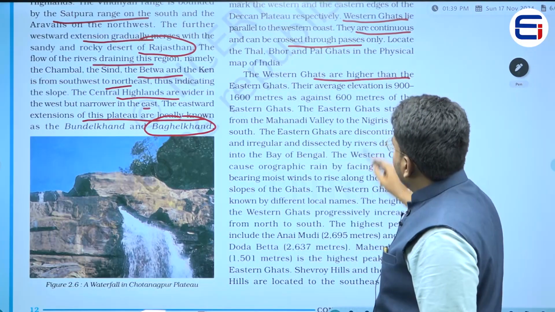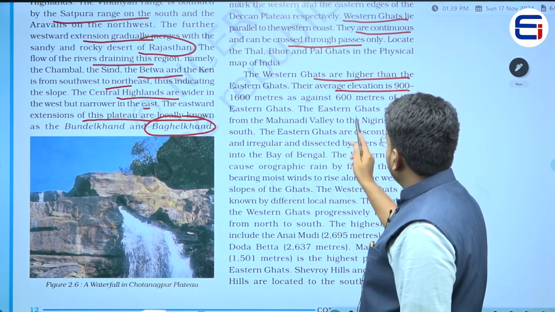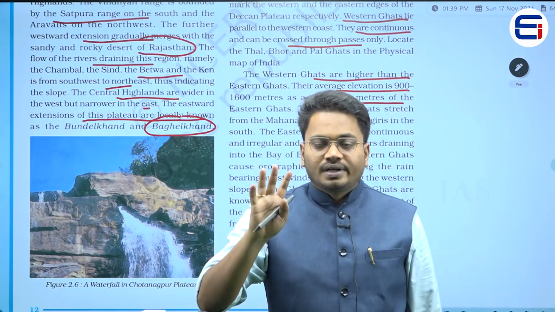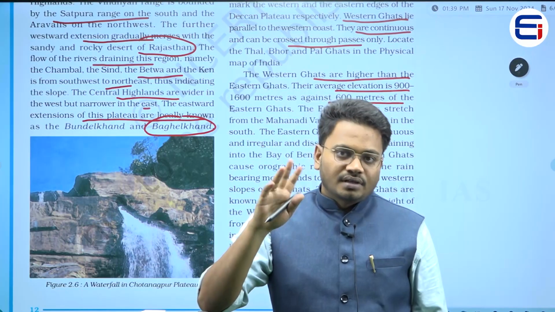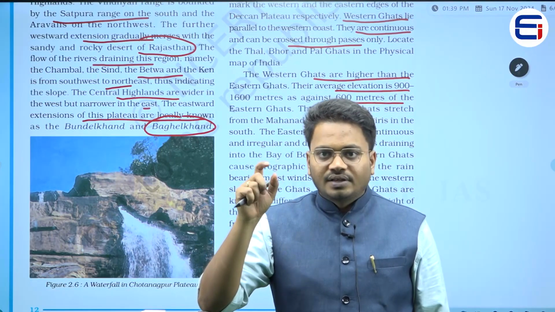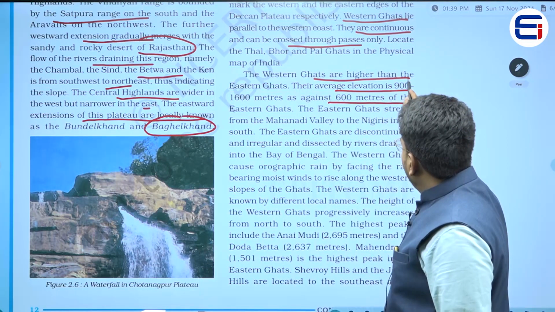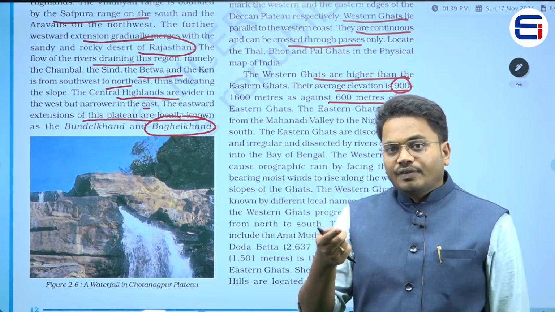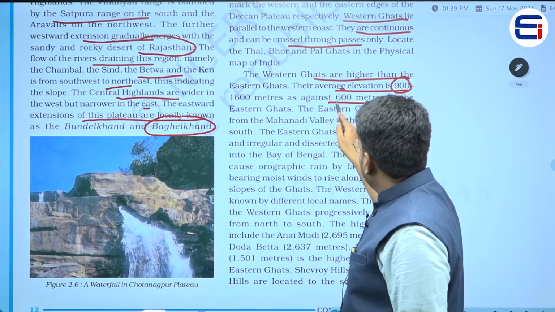The Western Ghats are higher than the Eastern Ghats, and their average elevation is 900 to 1600 meters against 600 meters for the Eastern Ghats. What does it mean? It means that the height or altitude of the Western Ghats is very, very high when compared to the Eastern Ghats, right? In this chapter, certain figures are given. Here it says that the average elevation of the Western Ghats would be 900 to 1600 meters, and when you talk about the Eastern Ghats, the average elevation would be only 600 meters.